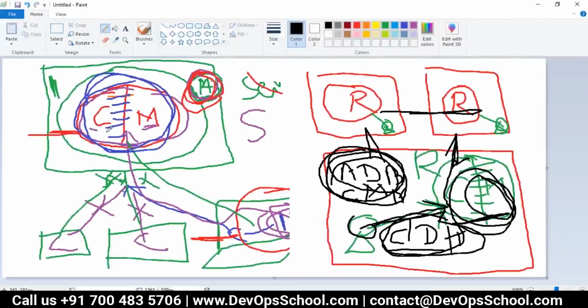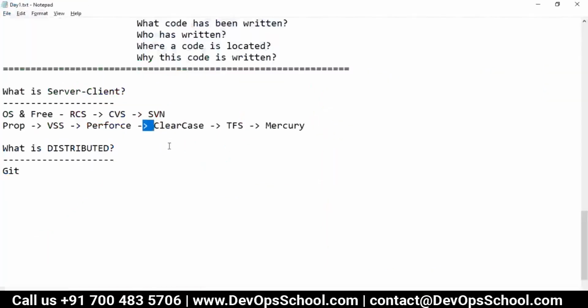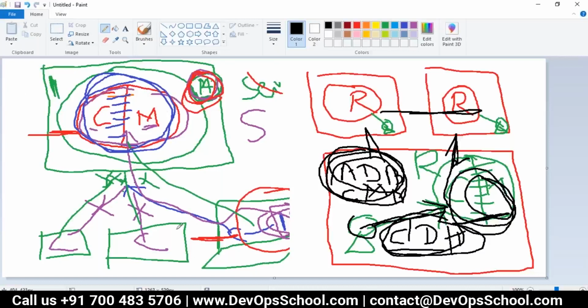But if you have the server and client model, and Perforce is not running, or SVN is not running, or ClearCase is not running, then you cannot add, delete, modify, branch, merge, view history, and all. You cannot do that.